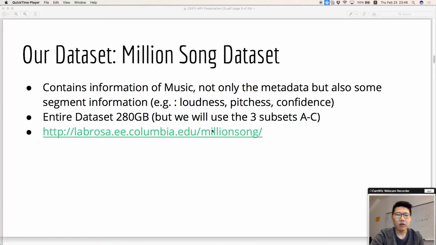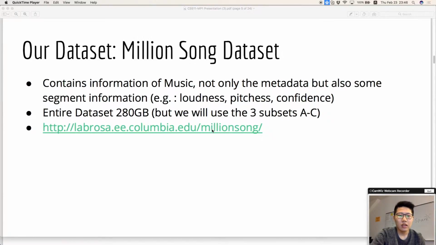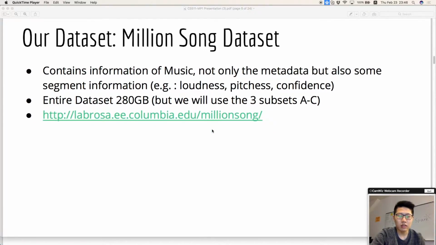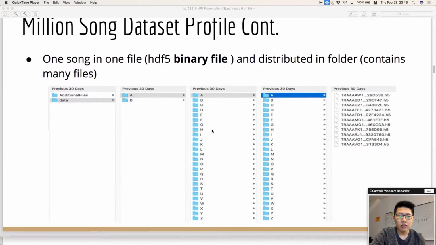Our application is about the Million Song dataset. It totals about 280 gigabytes of data, and what we are working on is a part of it, about 25 gigabytes. There is a link to our data site, and let's look at our dataset.